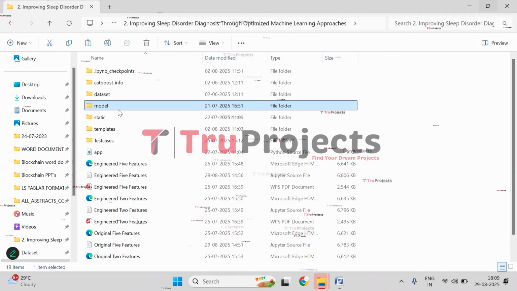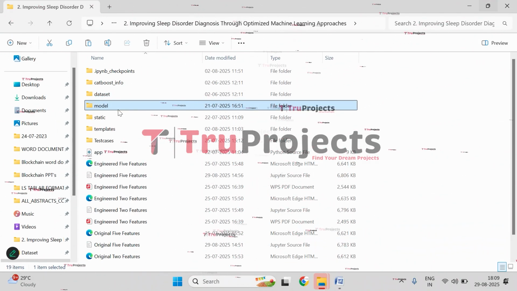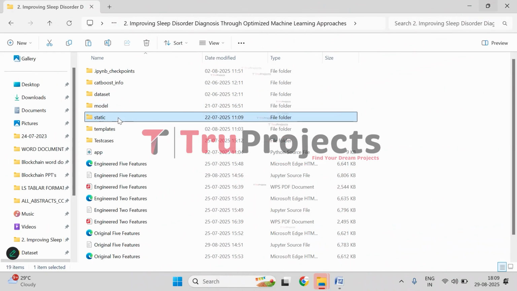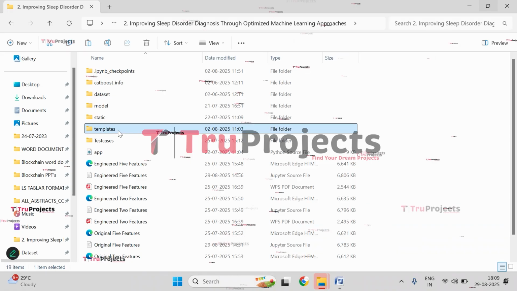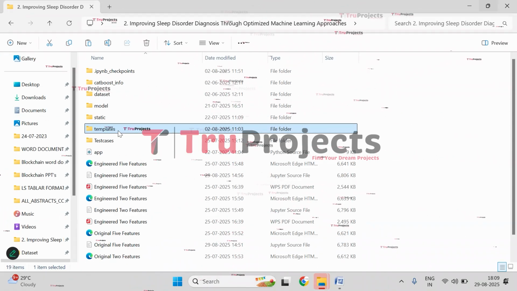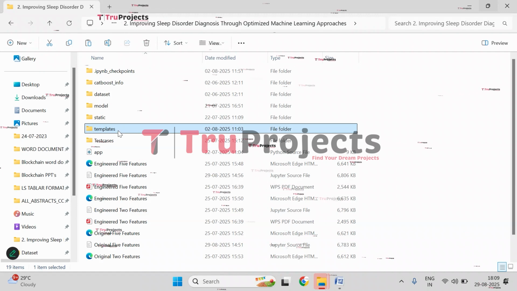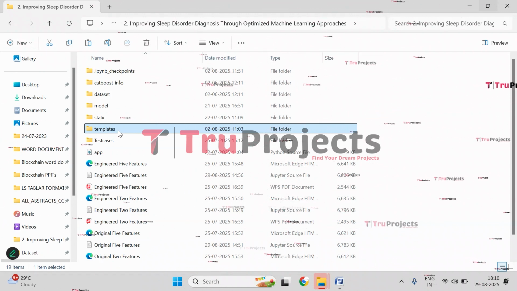And here in the model folder, we have the algorithm information that will be loaded into the project code during runtime of the application. This is the static folder. This folder consists of files related to CSS, JavaScript, and Bootstrap files, which are important for the visual appeal. And this is the templates folder. In this folder, we have HTML pages used in the project. It typically includes files like index.html, about.html, etc., which represent different pages of the website.